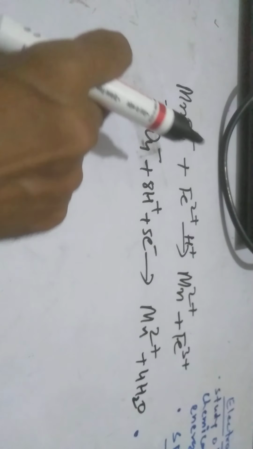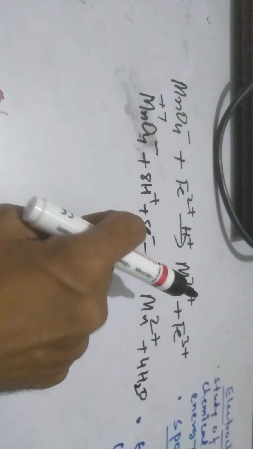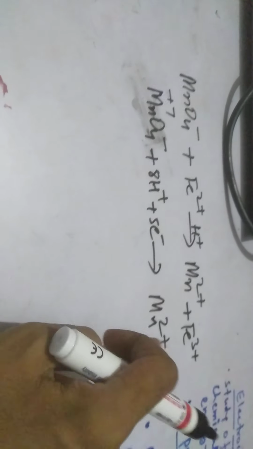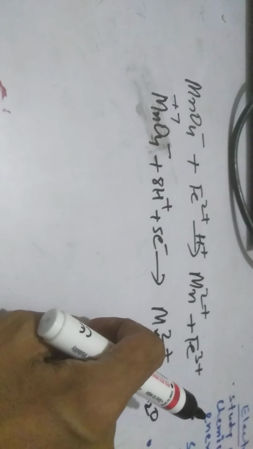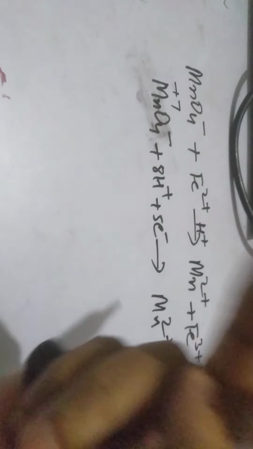Next definition, addition of electrons is known as reduction. So MnO4 minus is reduced here to Mn2 plus. I think all of you understand clearly.